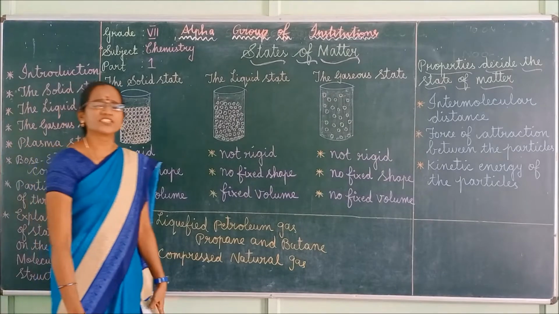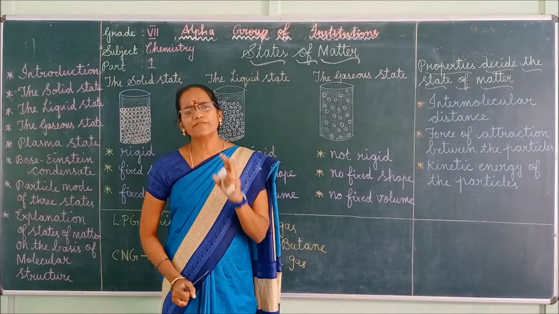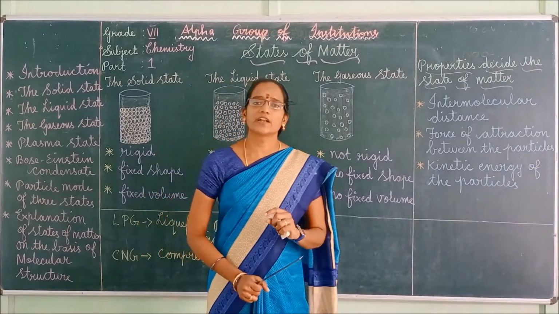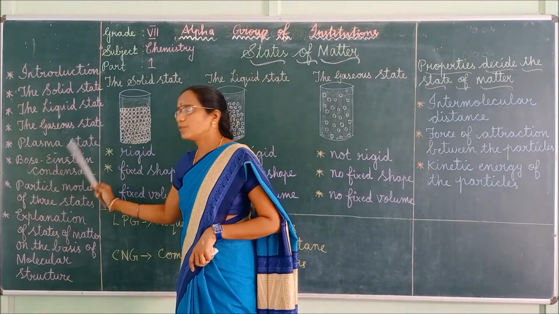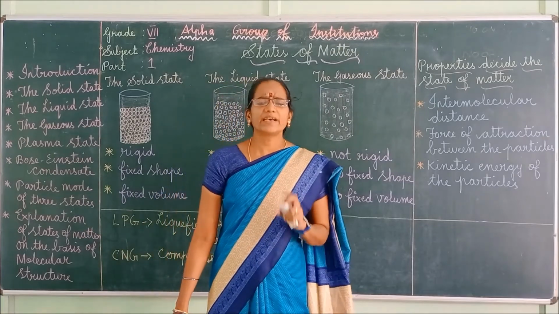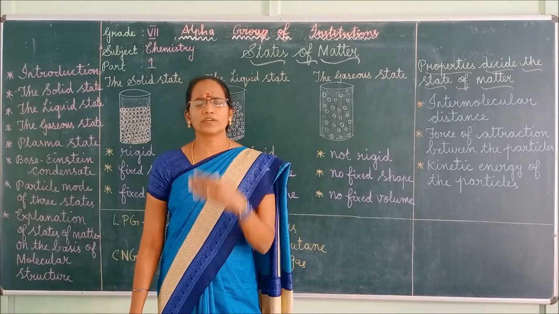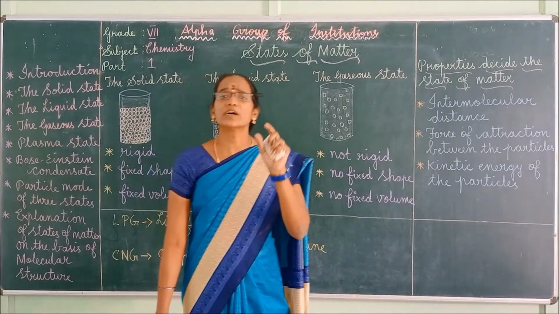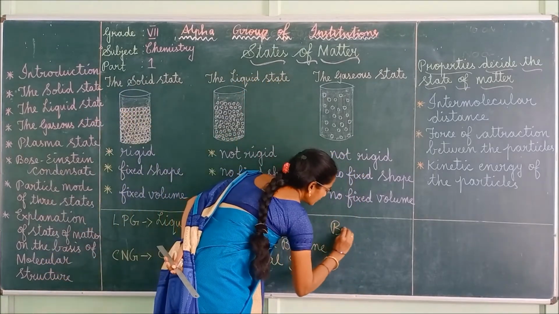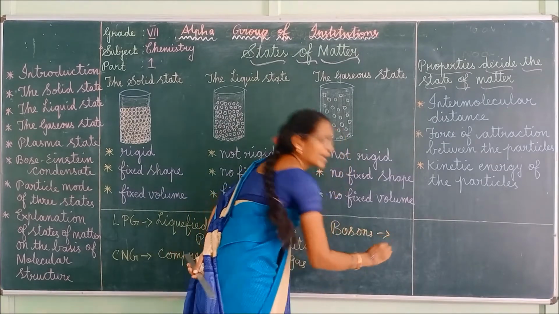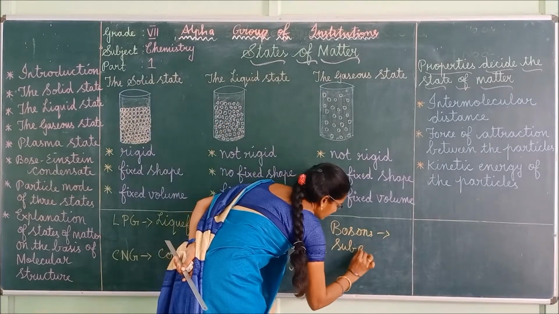The Bose-Einstein condensate is the fifth state of matter, and it is the main work of the scientists Satyendranath Bose and Albert Einstein. It is defined as a dilute gas of bosons cooled to temperatures very close to absolute zero. What is meant by bosons? Bosons are nothing but subatomic particles like photons.